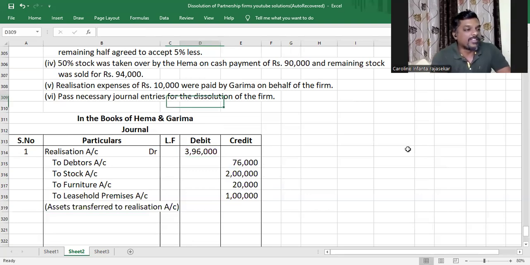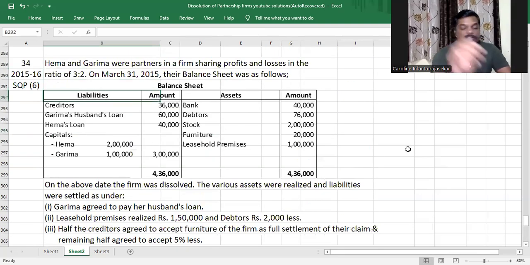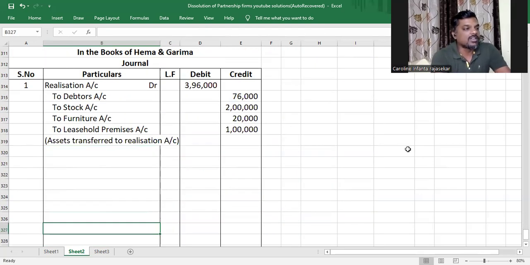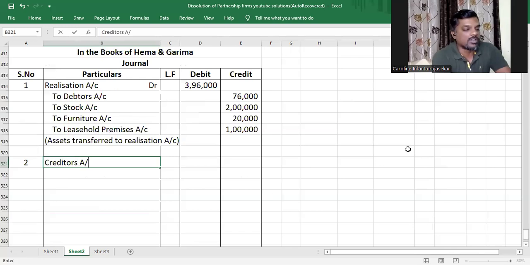All right. So now that we have transferred the assets, let's go ahead and transfer the liabilities. On the liability side of the balance sheet, we have creditors, we have Garima's husband's loan. Only these two are third-party liabilities. Hema's loan is partner's loan. Capital accounts are partner's accounts. They will not be transferred to realization account. Only the third-party liabilities are transferred. We're closing the liabilities account and transferring. So liabilities account will be debited and liabilities reduces, it will be debited.